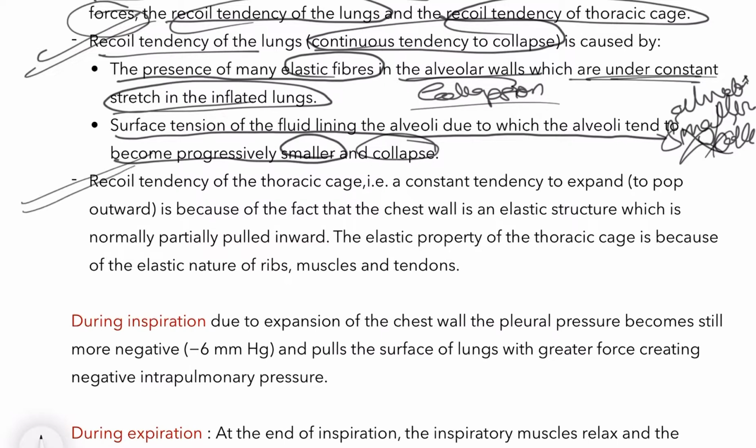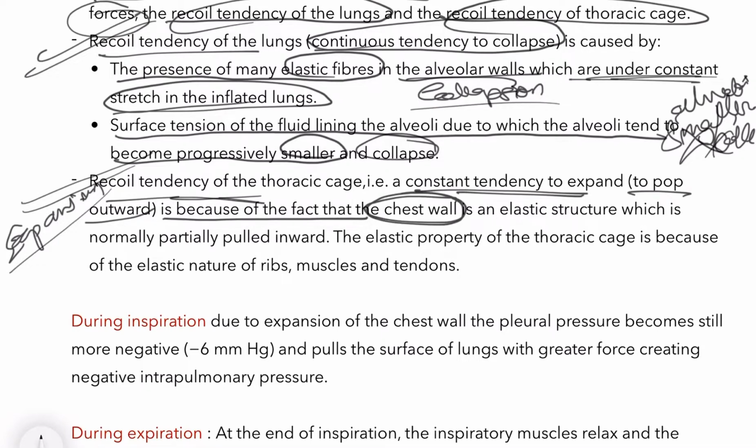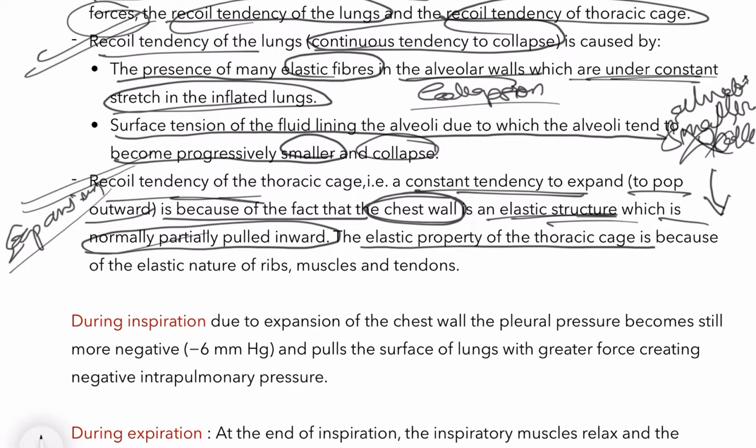Now we will discuss the recoil tendency of the thoracic cage, that is the constant tendency to expand, to pop outward. This is the expansion tendency of the thoracic cage. The chest wall is an elastic structure which is normally partially pulled inward, and the elastic property of the thoracic cage is because of the elastic nature of ribs, muscles and tendons.